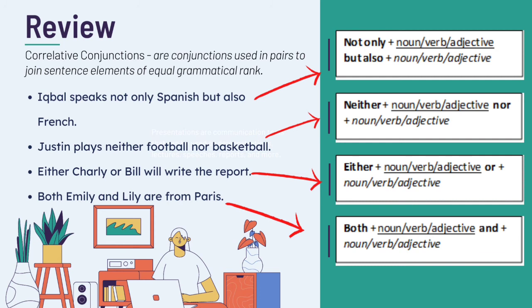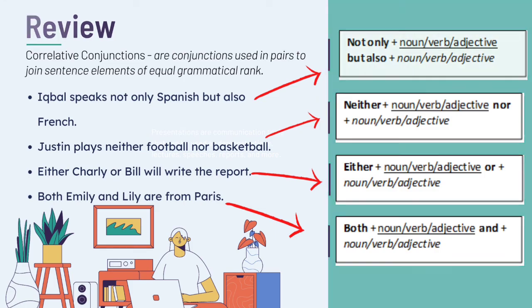Then, for neither nor, the example is Justin plays neither football nor basketball. Then, for either or, the example of the sentence is either Charlie or Bill will write the report. And the last one, for both and. What is the example of the sentence? Right, both Emily and Lily are from Paris.